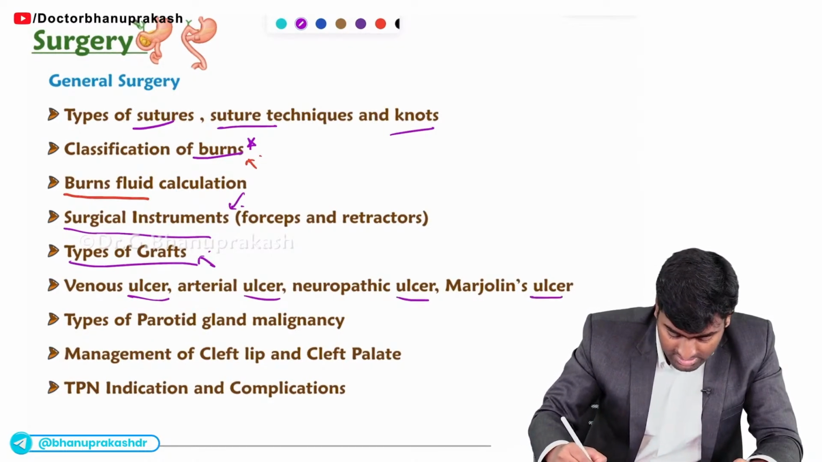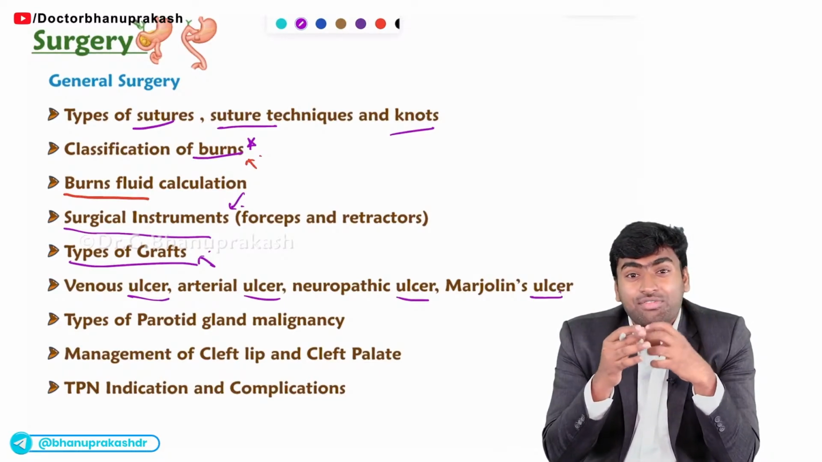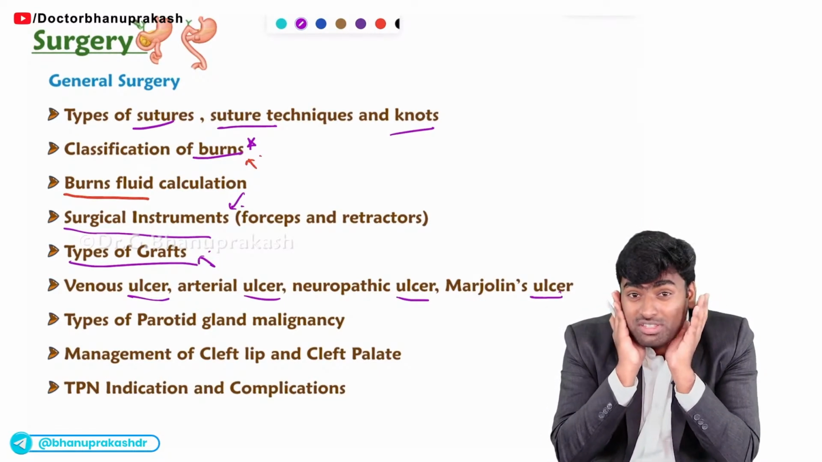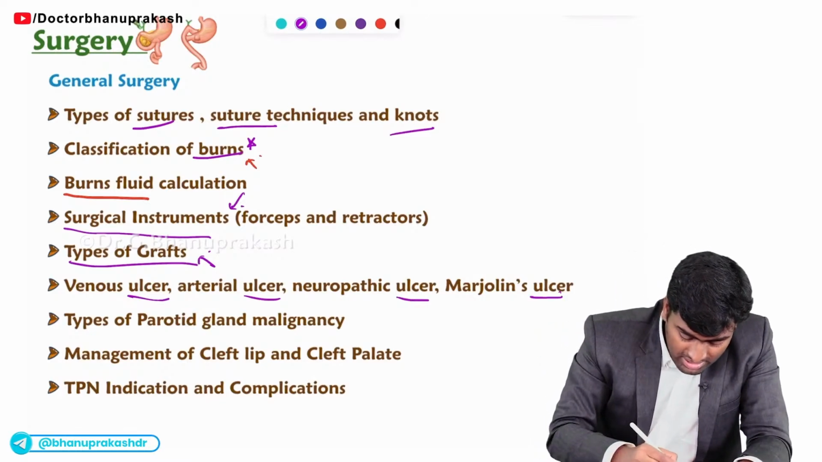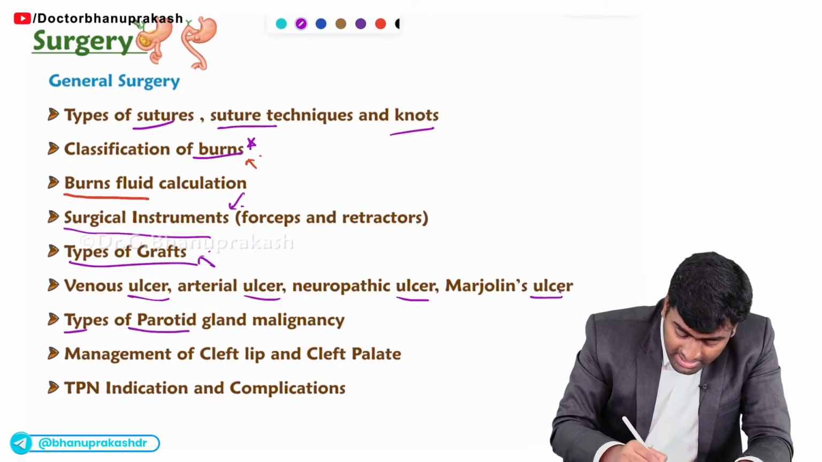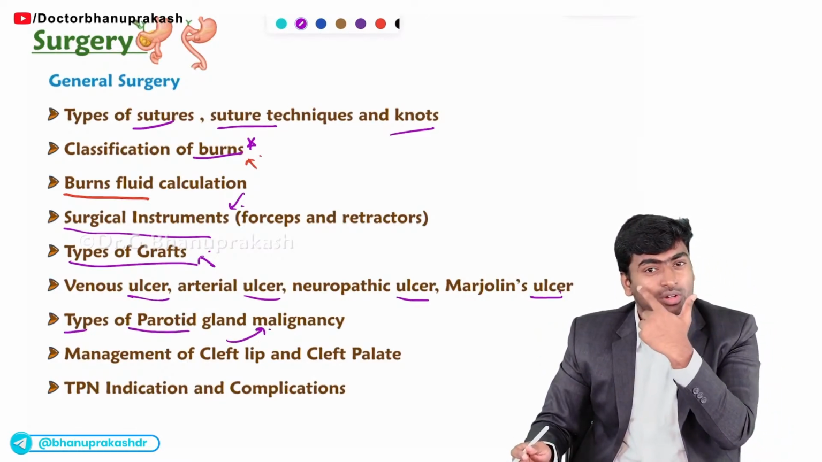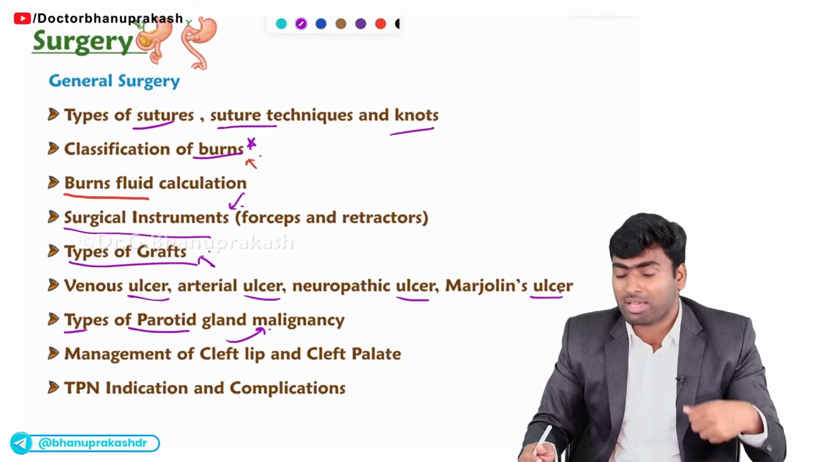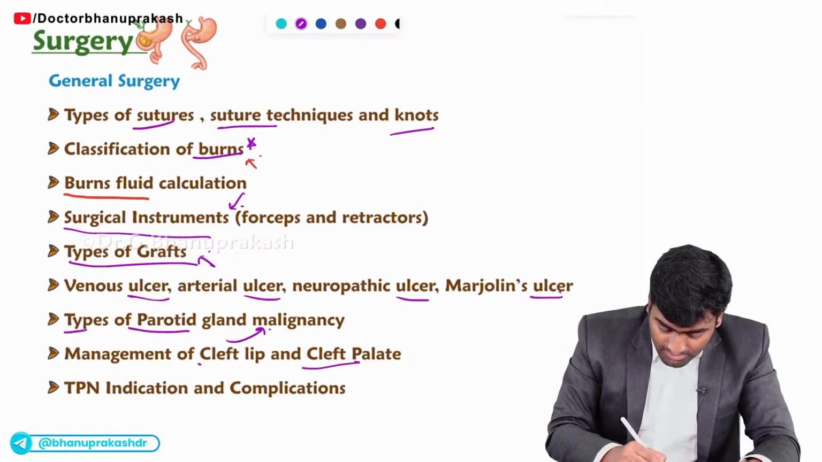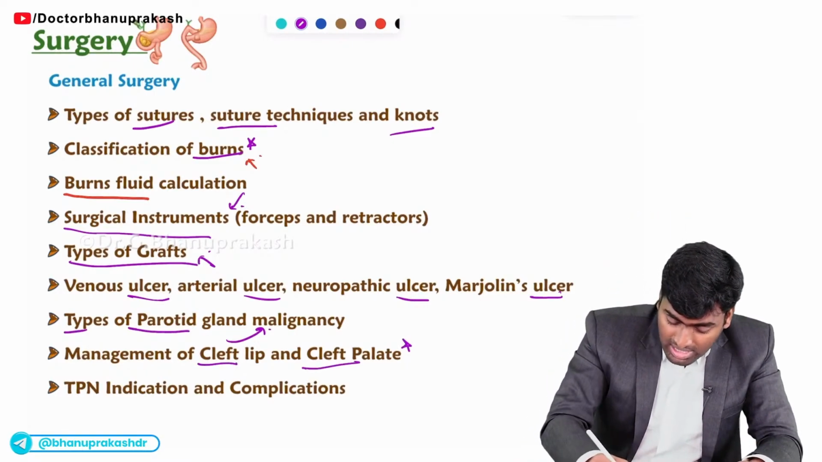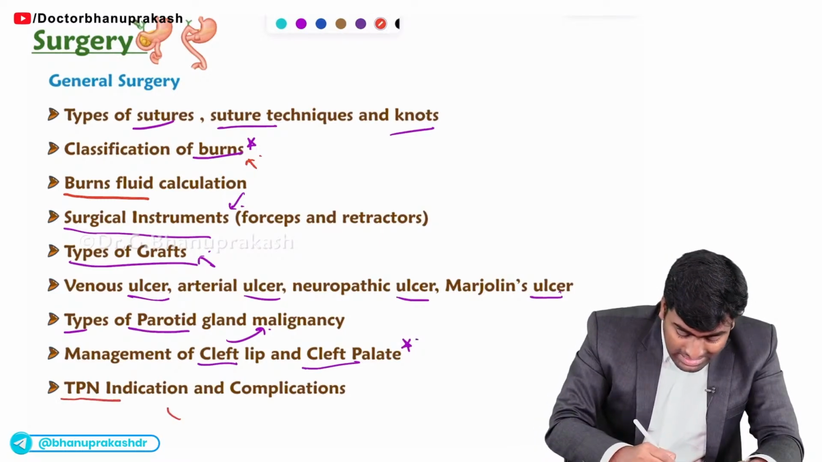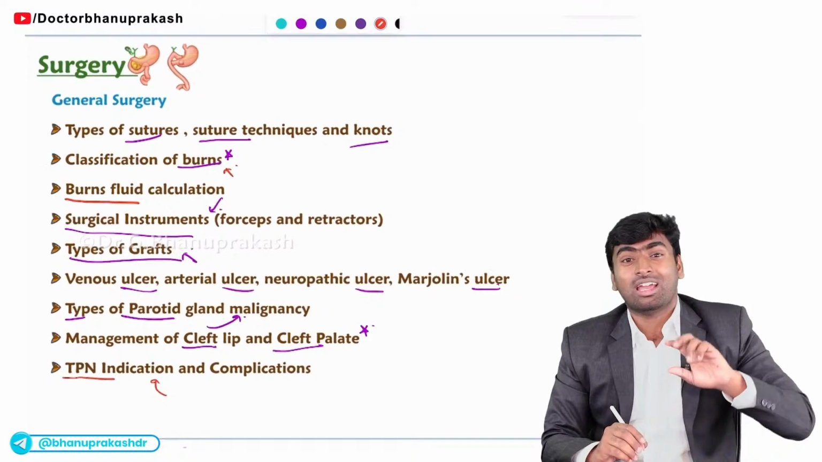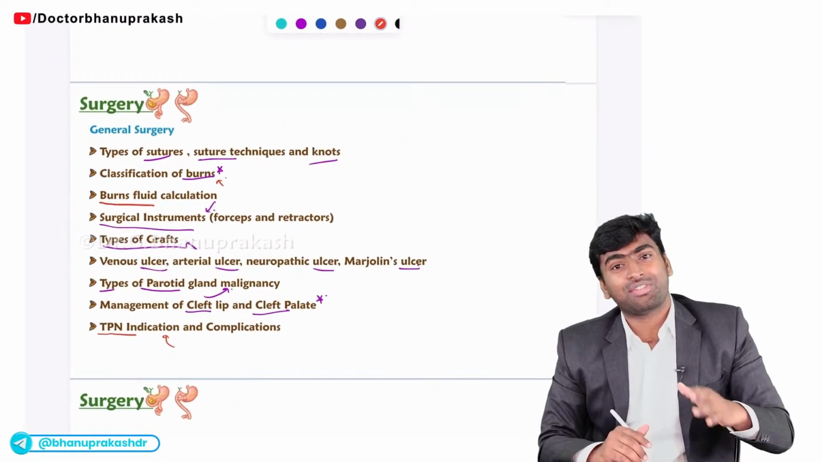Okay, types of ulcers. And finally, now they shifted their focus towards this parotid gland. They are asking more about this parotid gland. So if you see, they will ask about this parotid gland malignancy, and sometimes they will ask you about this cleft lip and cleft palate management. Okay, management of this cleft lip and cleft palate. Fine. And they also ask about the total parenteral nutrition. What are the indications of it, or what are the complications associated with the TPN.